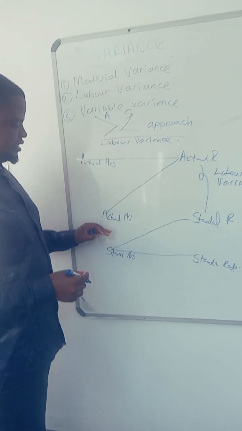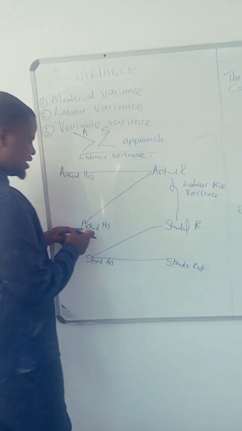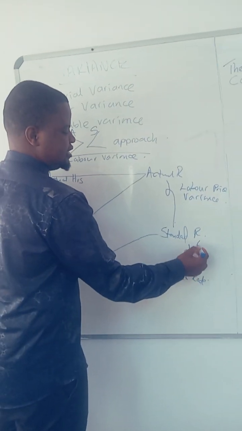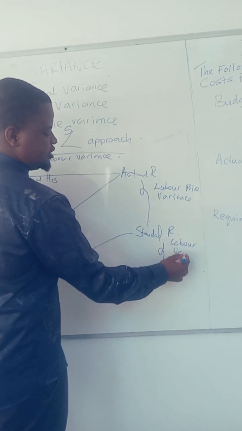Then the difference between standard hours times standard rate and actual hours times standard rate is the labor efficiency variance.